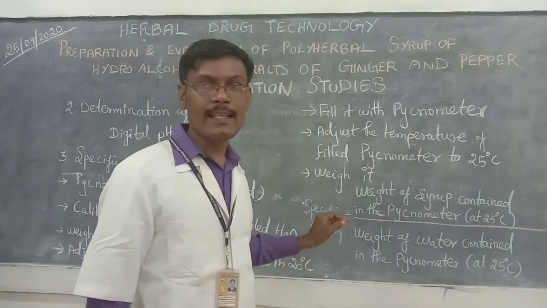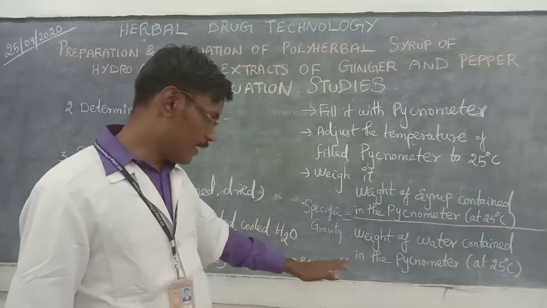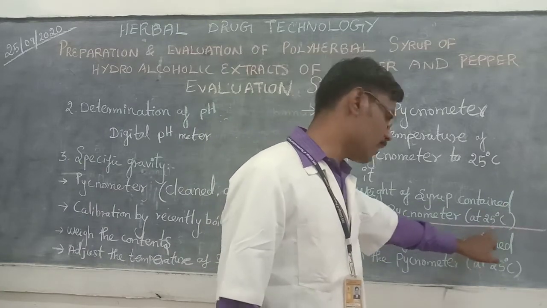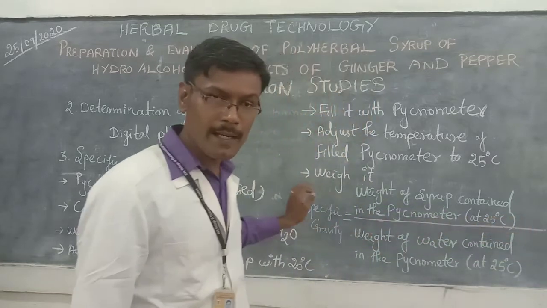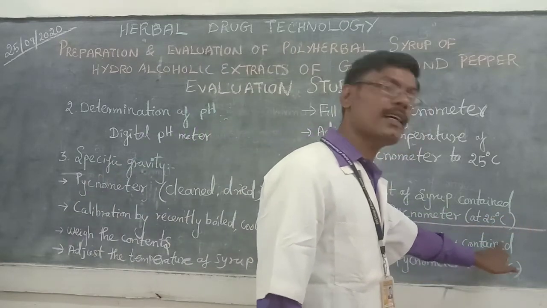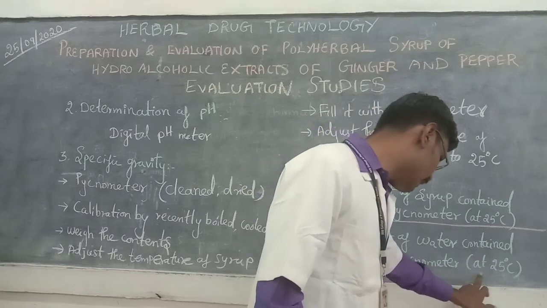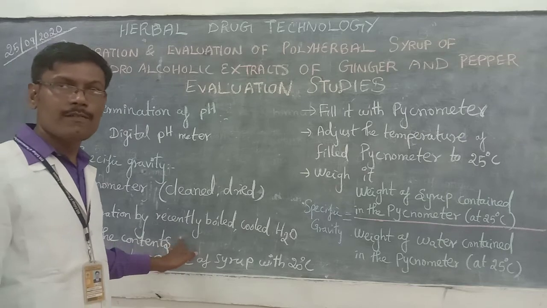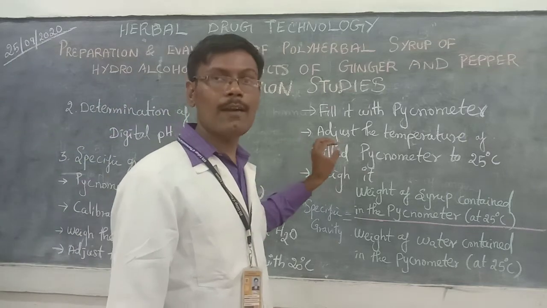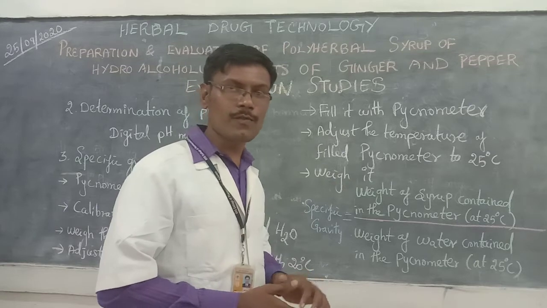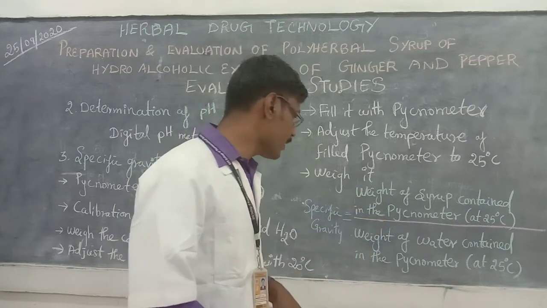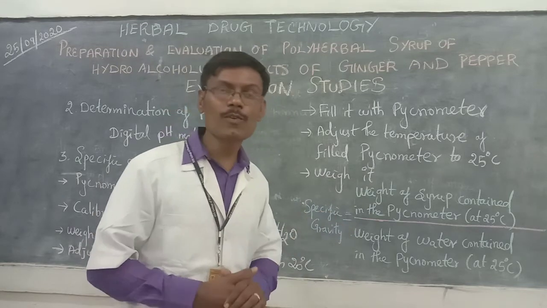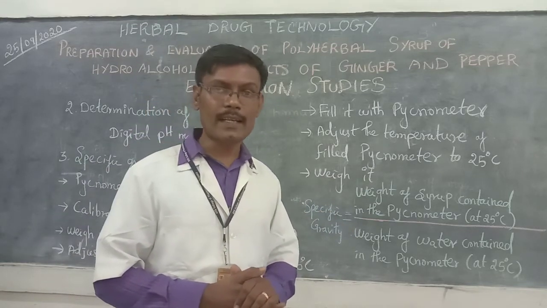The specific gravity is calculated as the weight of syrup contained in the pycnometer at 25 degrees Celsius divided by the weight of water contained in the pycnometer at 25 degrees Celsius. I mean the first calculated weight and the second calculated weight, these two will be used for the calculation of specific gravity. The second will be divided by the first one. This value is known as specific gravity.